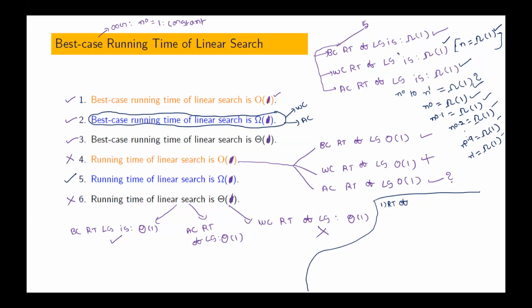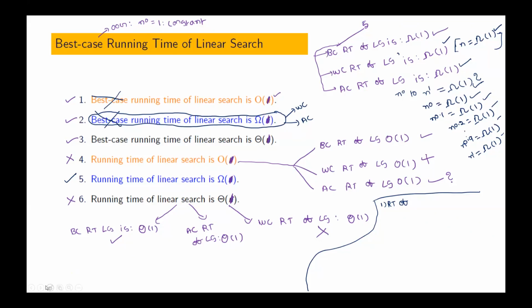You read this statement like this: running time of linear search is big O of 1. Is it true? It is false, no? But here, you remove this and read the second one.